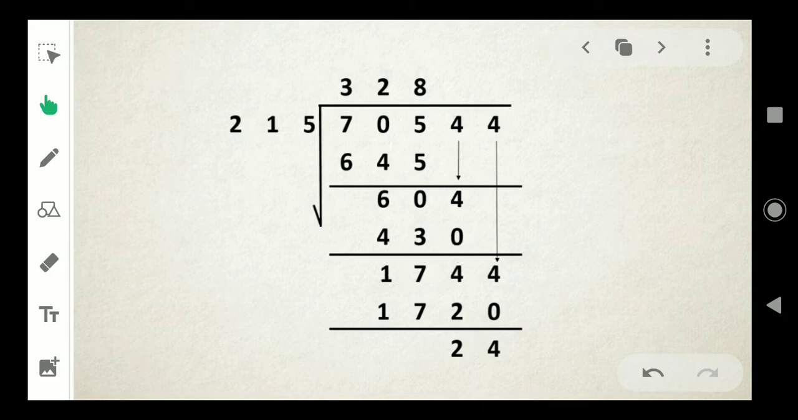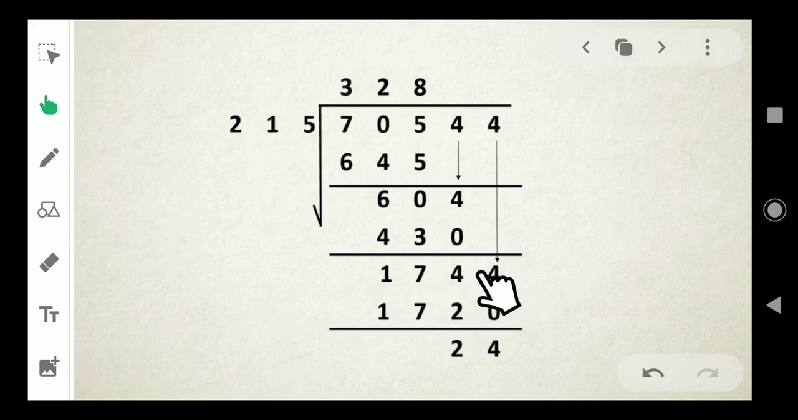Now subtract it. 4 minus 0, 4. 0 minus 3, is it possible? No. So borrow 1. 10 minus 3, 7. And here 5 minus 4 is 1. In 174, is there any 215? No. So take the next digit down. 1744. How many 215s are there?